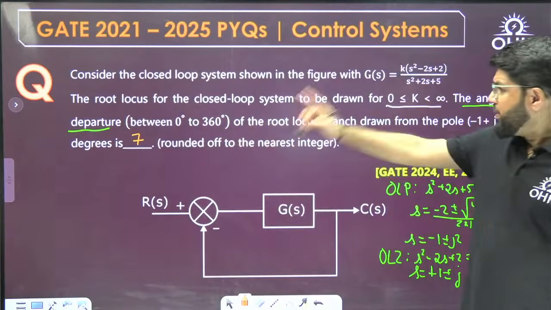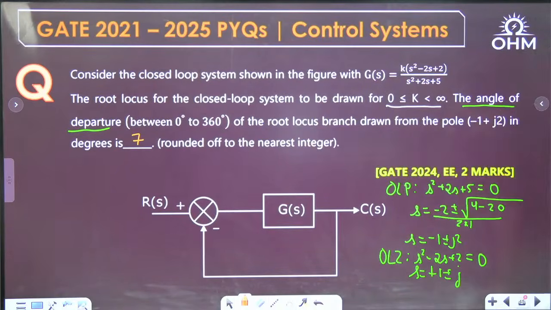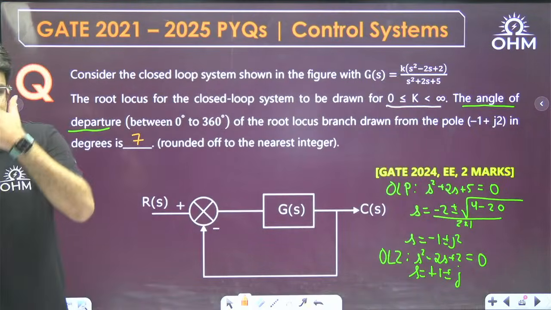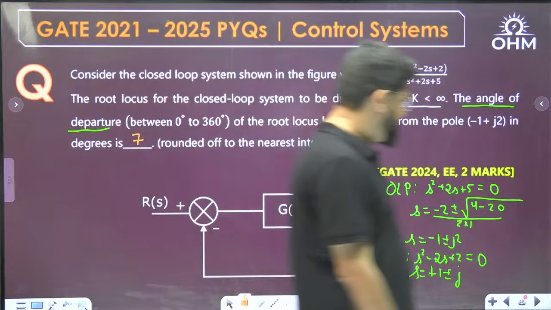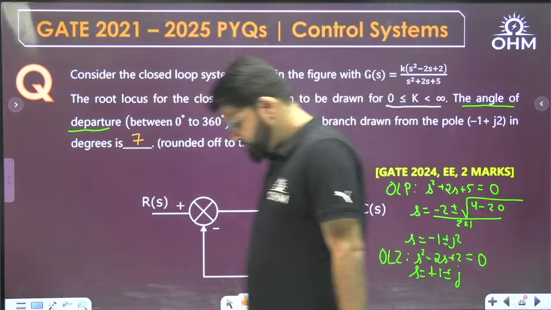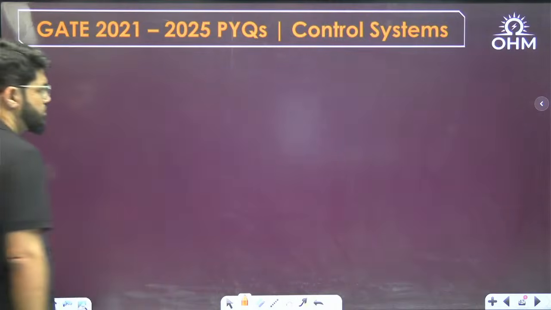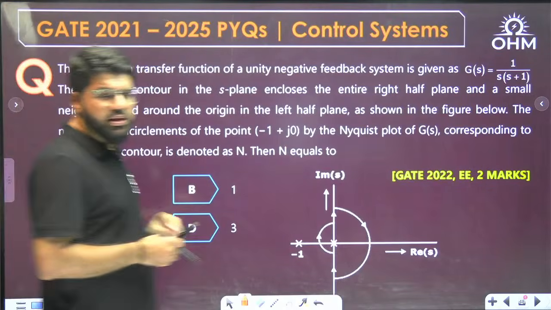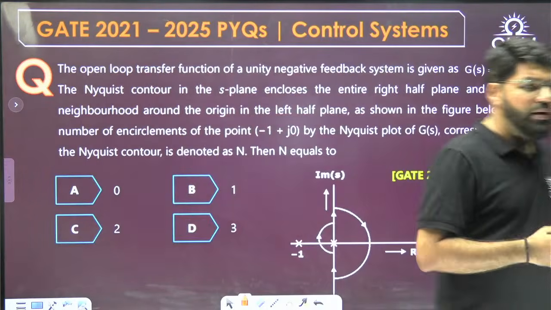In degree they have mentioned, correct, in degree. Yes, Sampath, correct, 7.1, or you can round off to the nearest integer as 7. Done. This was a 2-mark question on the angle of departure. Now, a fundamental question on the Nyquist plot.